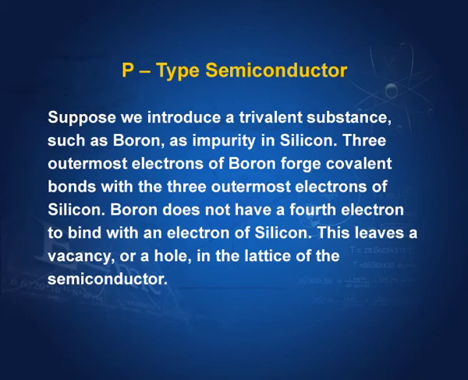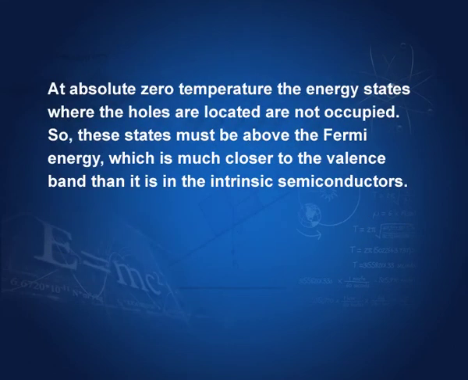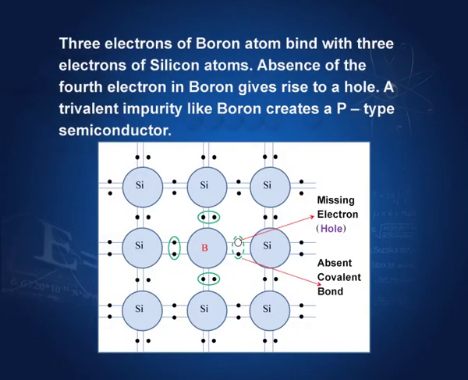This leaves a vacancy or a hole in the lattice of the semiconductor. I will show you in a moment. At absolute 0 temperature, the energy states where the holes are located are not occupied. So, these states must be above the Fermi energy, which is much closer to the valence band than it is in the intrinsic semiconductors.